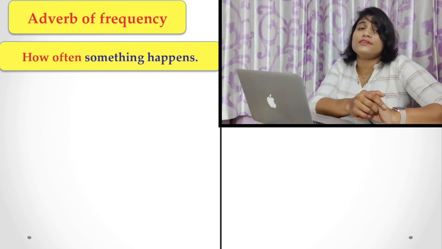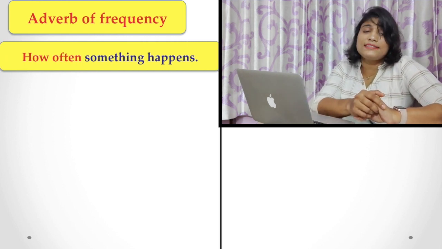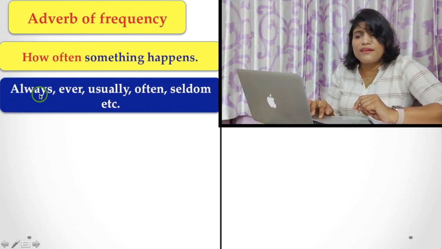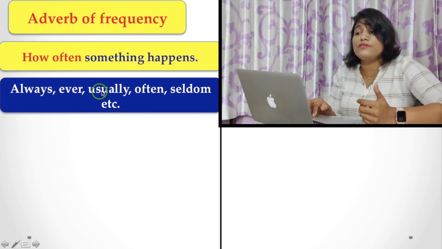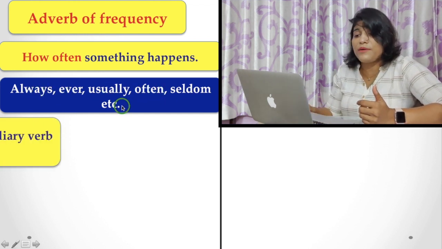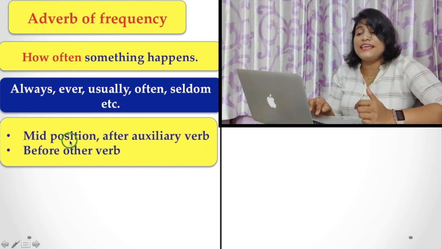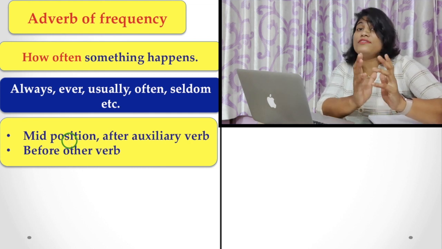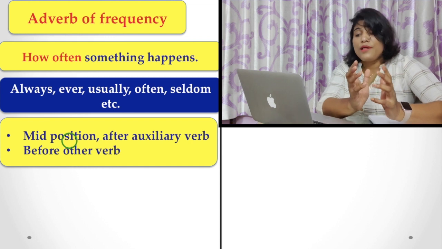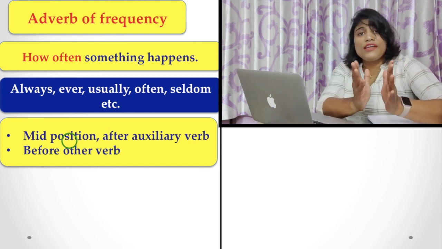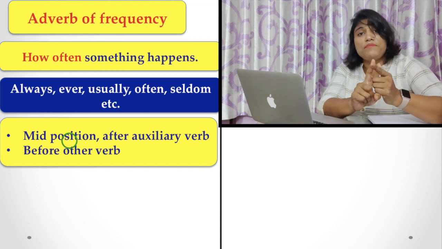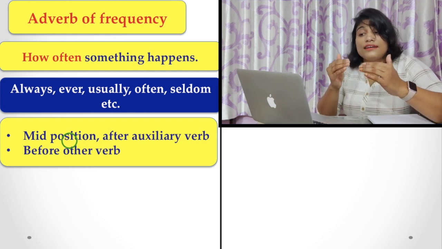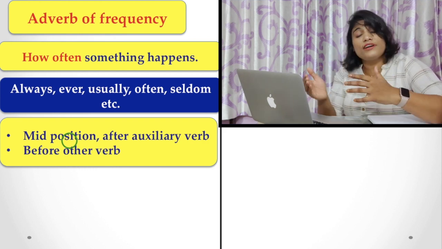Now the adverb of frequency tells us how often something happens. The examples are always, ever, usually, often, seldom, etc. And they are placed in the mid position, after an auxiliary verb but before the main verb or only verb. Where there is no auxiliary verb, only a verb, they can be placed before the verb. But remember that when there is an auxiliary verb, the adverb is placed after the auxiliary verb.